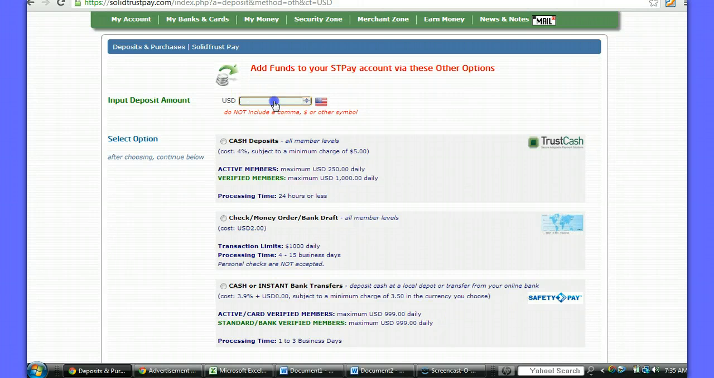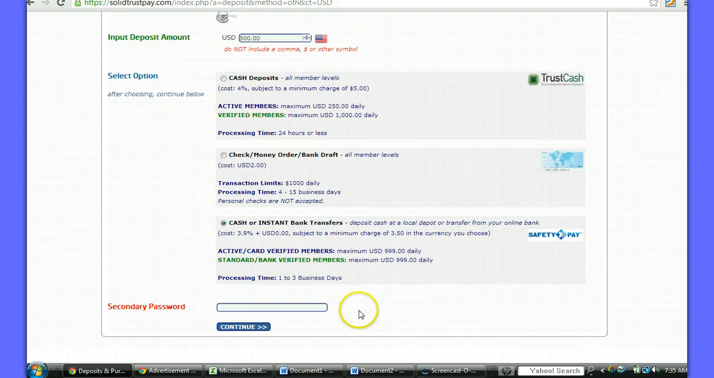All right, here again we're going to put in the amount. Let's put in $500. You come down and click on cash or instant bank transfers, and notice the processing time here is 1 to 5 business days. In 1 to 3 business days, the funds will be in your Solid Trust Pay account as being available, that you can utilize in the manner that you want. Come back and you put in your secondary password, and then you click continue.